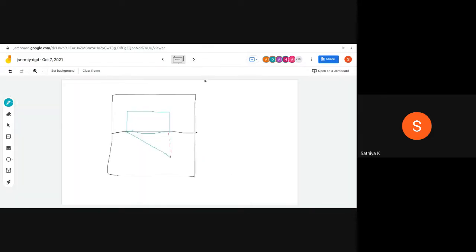And what about this length? This length is somewhat less than the length of the line. Suppose this length is 100. What about this length? It's nothing but cos theta times 100. Cos theta is always less than 1, if the angle is between 0 and 90. So we are getting the reduced length here.